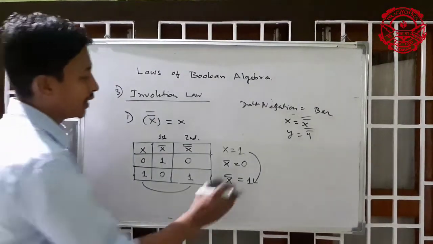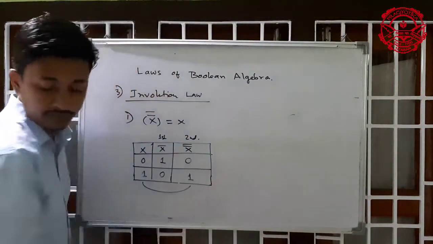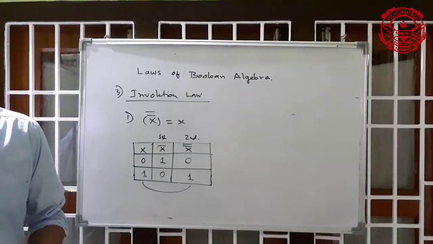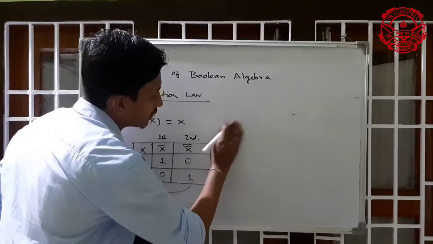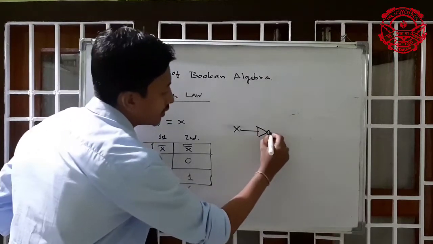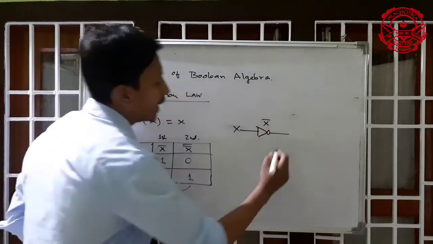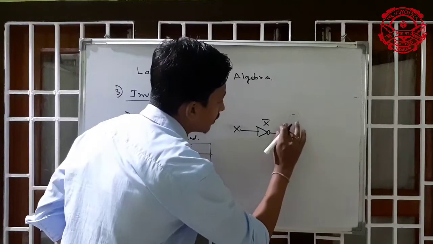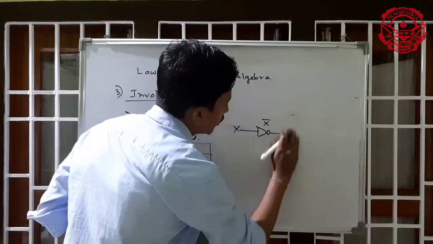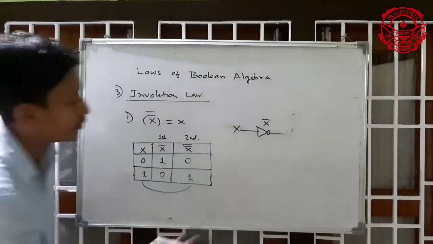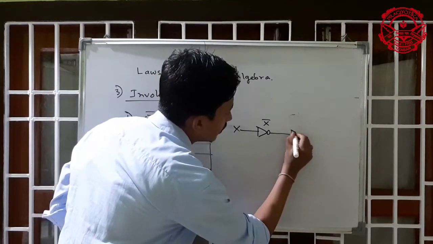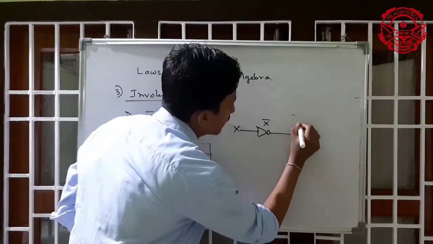Now let's see the symbol given here. First I am taking the value of x as input. After that the first complement is x bar. The second complement, the double complement, is x double bar.